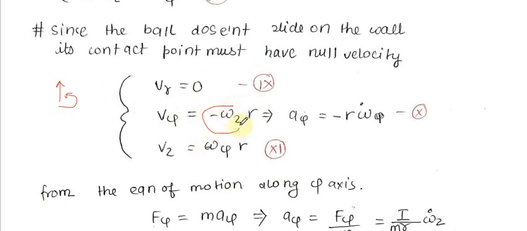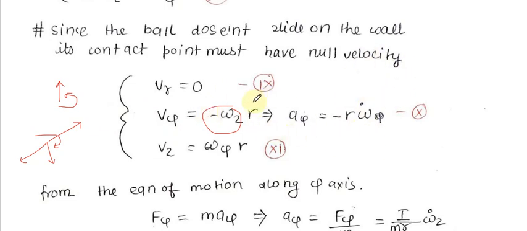So v psi is equal to minus omega z r. Now how omega z came here, you should know that v psi is something which will be pointing in this direction. Now minus omega z will point in this direction. Since omega z is pointing in the downwards direction, it should be like this. So I can say that this will be acting backward, omega z r.